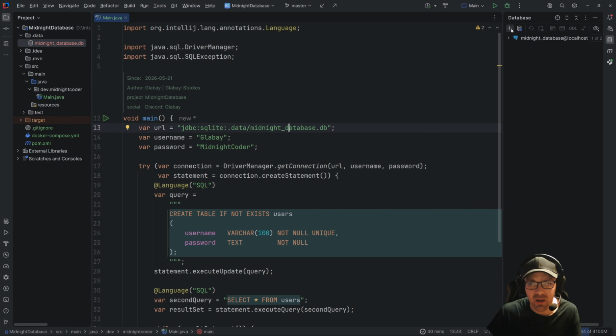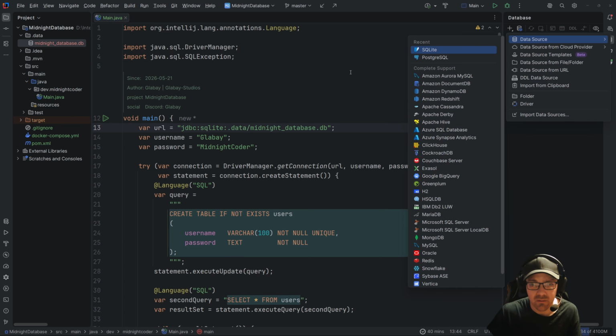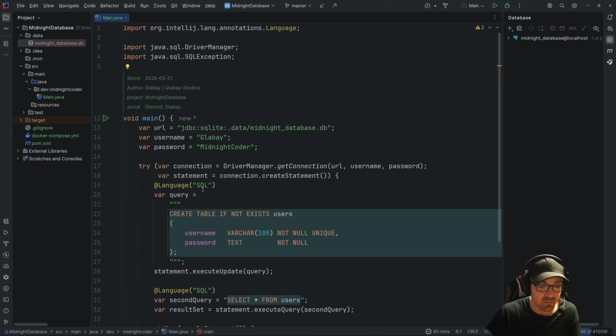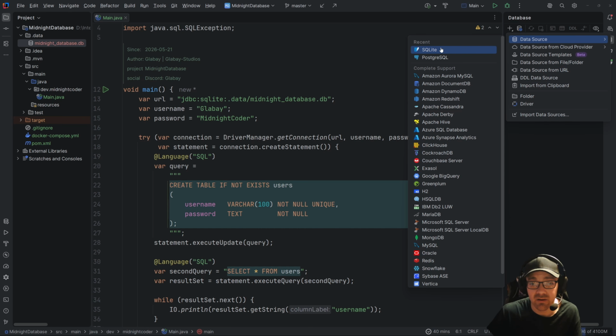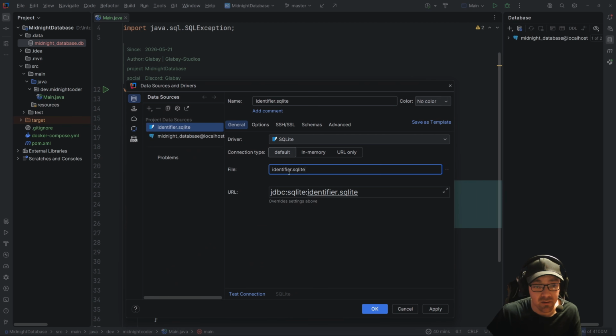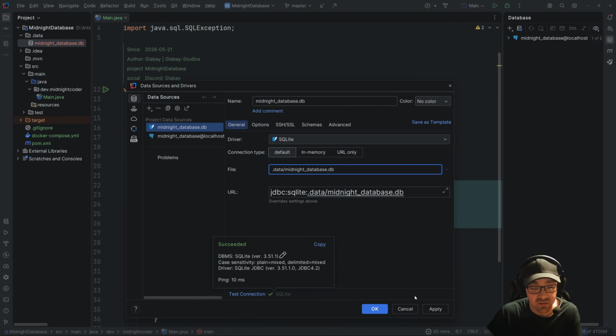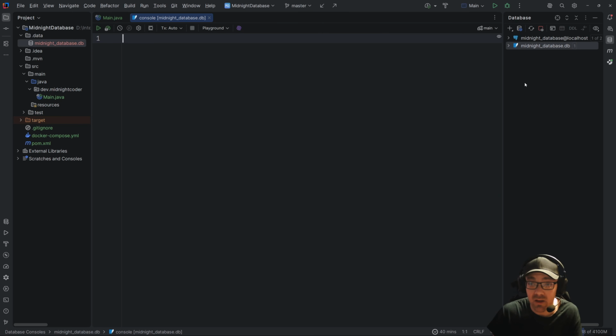This first chunk of code is just us creating the table if it doesn't exist. So if we come into here, data sources, SQLite, and we tell this that we have midnightdatabase.db, but we're in .data slash, that's all we need to do. Hit test connection, solid, apply, okay.